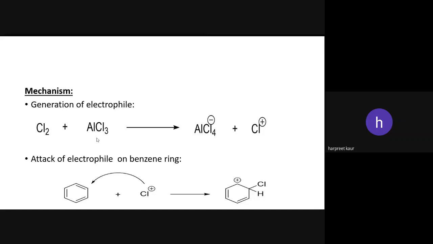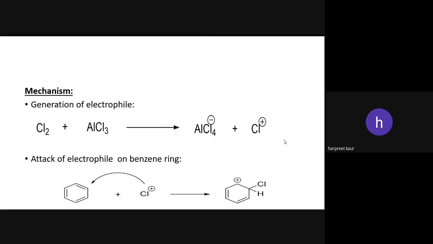As we all know, जो Lewis acid होते हैं वो electron pairs accept करते हैं from the attacking reagent. In this, the chlorine donates its electron pair to the AlCl3 and it forms AlCl4 negative plus Cl positive.